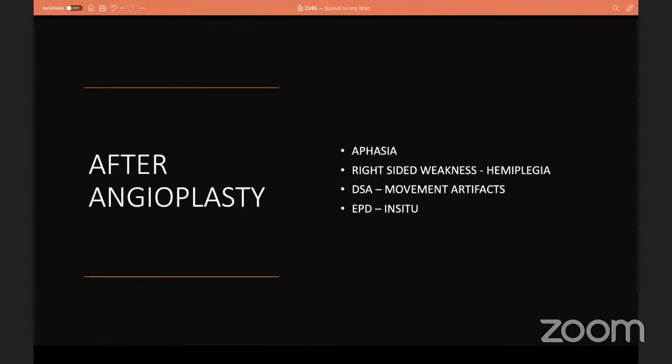So we were not able to get a clear image of the distal circulation because the injection was in the CCA. Here we have limited options: whether to abandon the procedure and go for a CT to look for any acute bleed or early ischemic changes, versus going ahead with the DSA, but we were not able to get proper images because of movement artifacts.